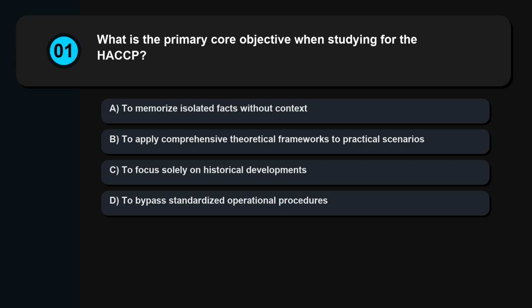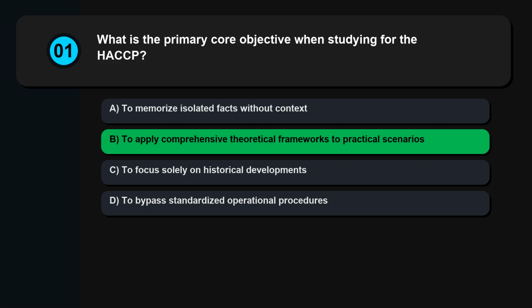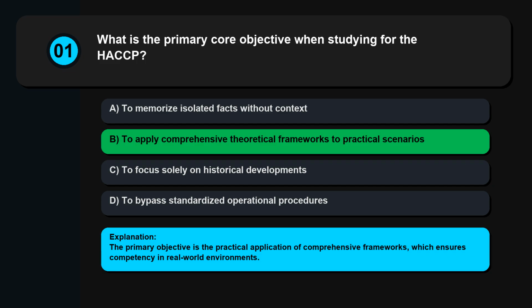Question 1. What is the primary core objective when studying for the HACCP? To memorize isolated facts without context. To apply comprehensive theoretical frameworks to practical scenarios. To focus solely on historical developments. To bypass standardized operational procedures. The primary objective is the practical application of comprehensive frameworks, which ensures competency in real-world environments.